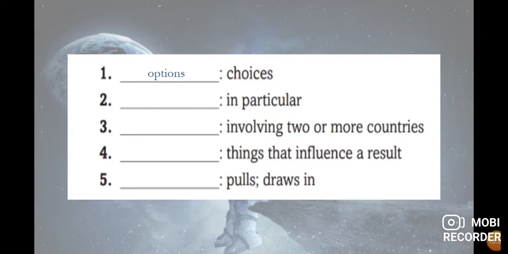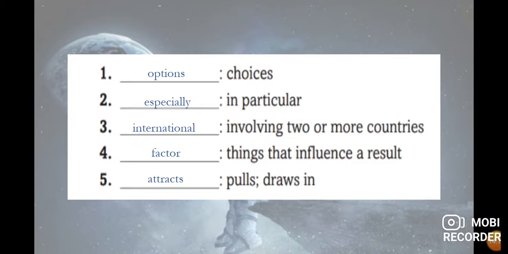In particular, specifically, in a particular way, involving two or more countries, that means international. Excellent. Things that influence a result, this is a factor. And the last one, pulls or draws in, is attracts.